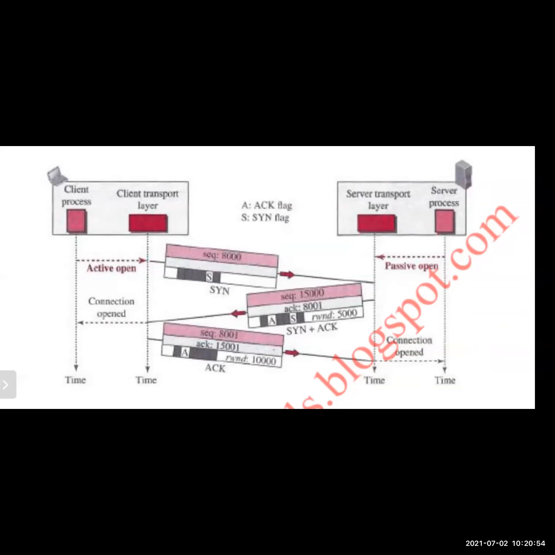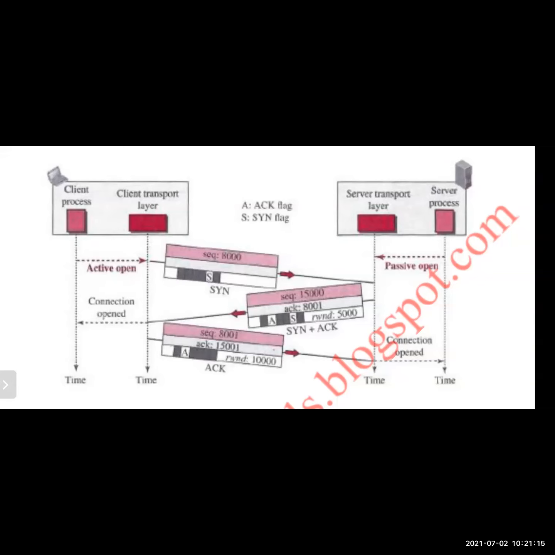Initially the server process is in passive open. That means it is sending a signal to all the clients that I am ready for connections. Whenever the client wants to make a connection, it will request for active open. Initially the connections are passive, only partial connections are there. That is not a full-fledged, active connection, only it is willing to make a connection.